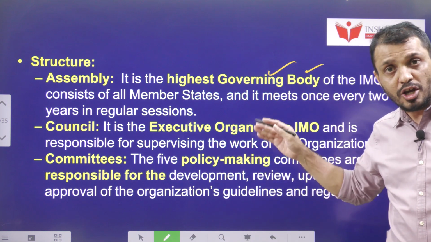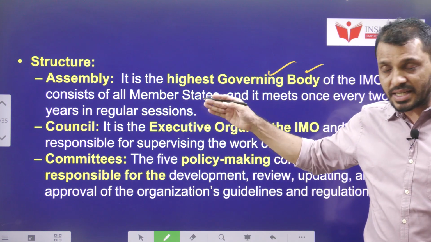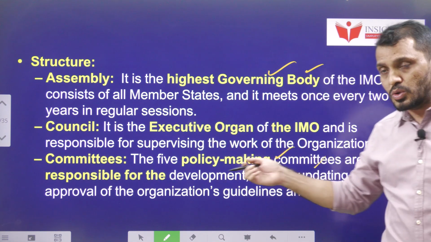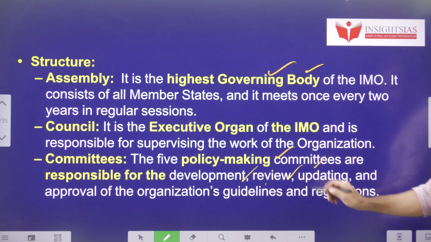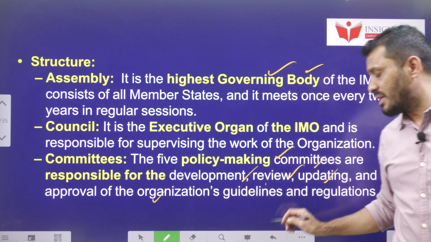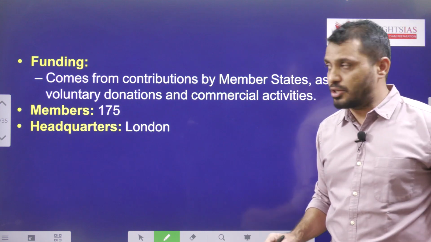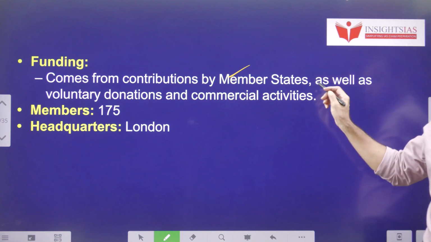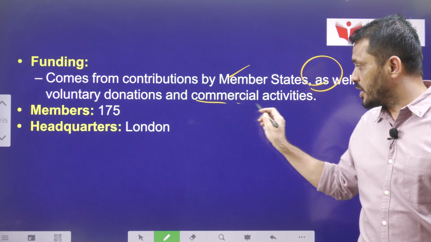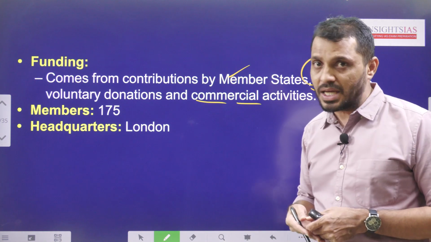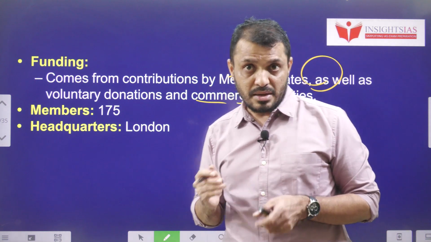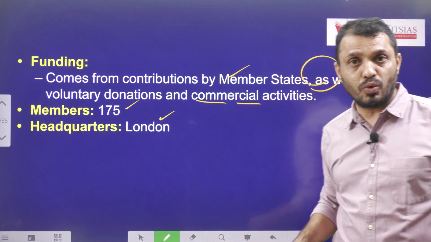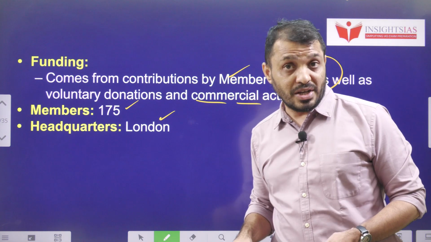Then the Council is the one which implements the decisions taken in the Assembly, and finally there are 5 policy-making committees, which are responsible for the development, review, updating and approval of the IMO guidelines as well as regulations. The funding: IMO funding comes from members' contributions, voluntary donations, as well as commercial activities performed by the IMO. These are the funding sources for IMO. Member countries in IMO are 175 and the headquarters of IMO is London. So this is the first news.